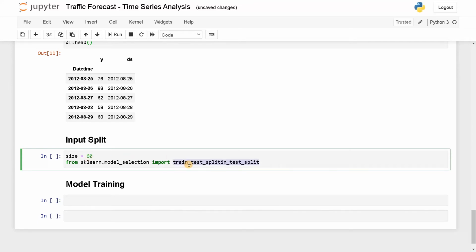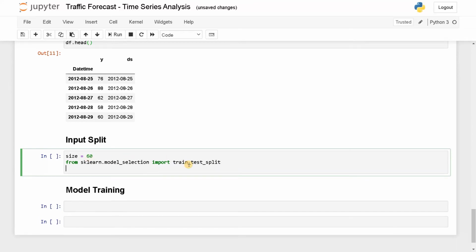Okay, just ran again. So now train, test equals, I'm just splitting the data. So train test split of, I'm just giving the data frame. So it will just split the data frame accordingly. So there is no input and output. If you specify two parameters, it means you need to give the output parameters like y test and y train. You need to specify it accordingly. So I'm just giving the whole data set.